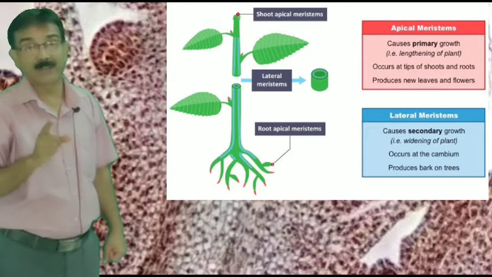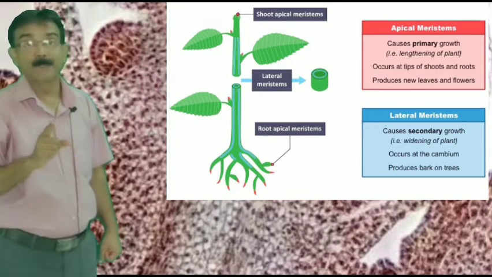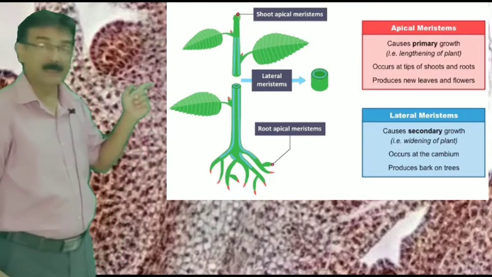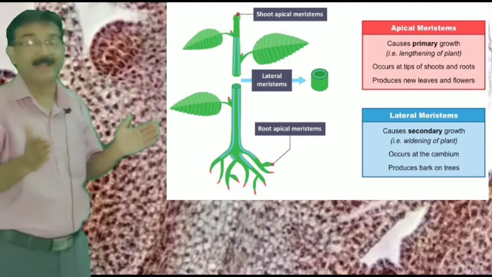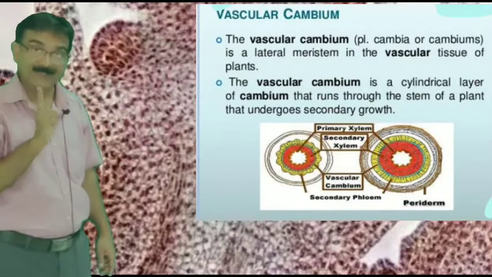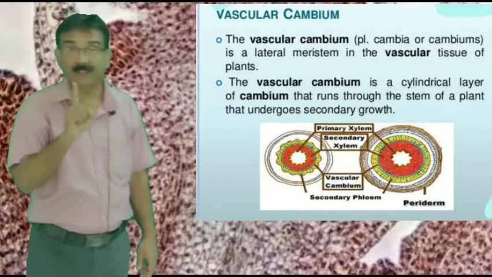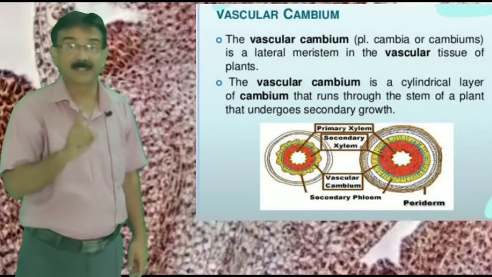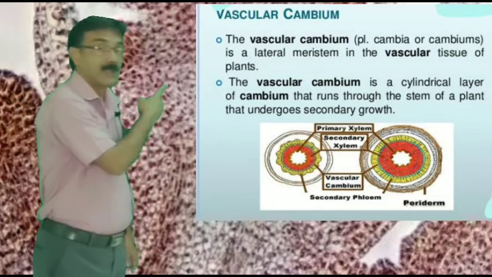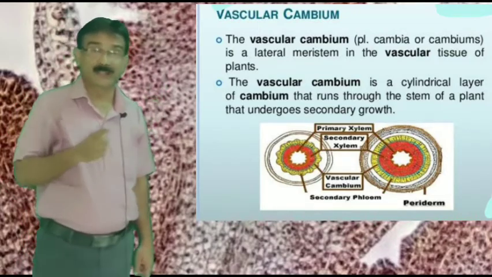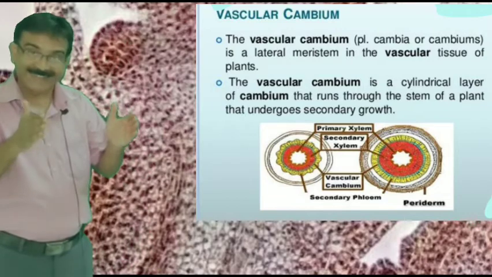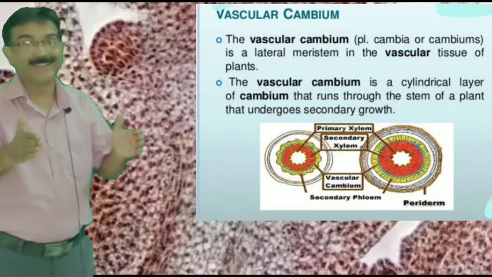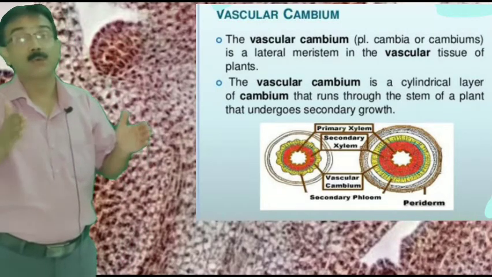It is also referred to as cambium, because when this tissue divides, it forms a particular layer of cells called cambium. This cambium is responsible for the increase of the stem in girth, or width.